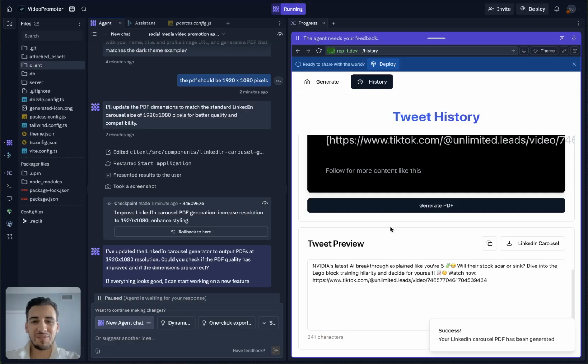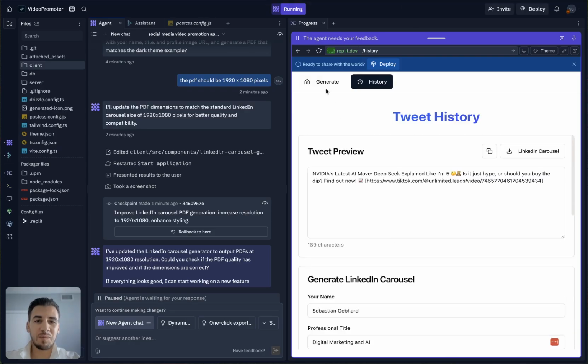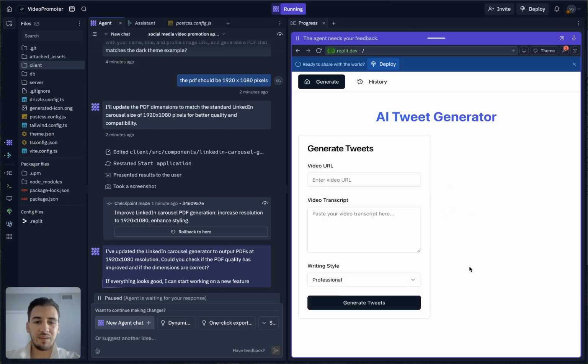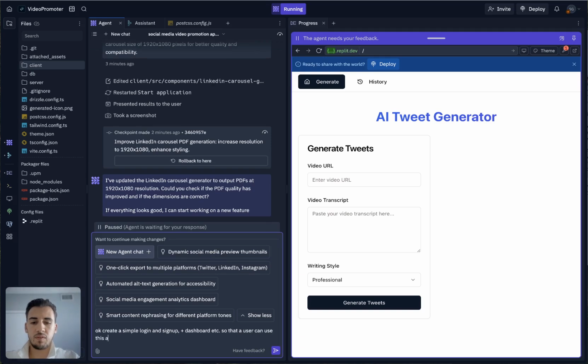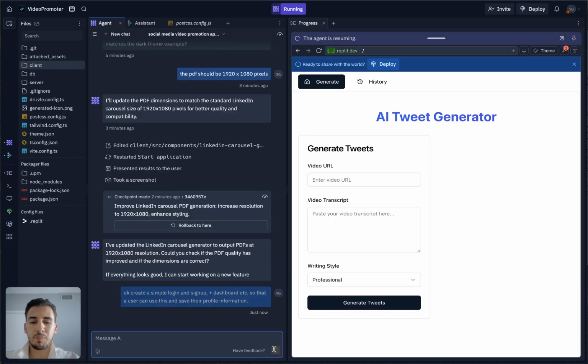Okay, so you see we have to go through some iterations, but pretty simple, right? And now there's some error. So we could now say, hey, there's even some suggestions on dynamic social media thumbnails, one-click export to multiple platforms, features that we could add. So now we could say, okay, create a simple login and sign up dashboard, etc., so that users can use this and save. And it's good if you prompt this one by one. If you give it too many prompts, then it will get everything wrong, which is understandable, right?